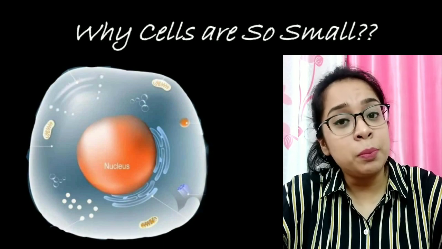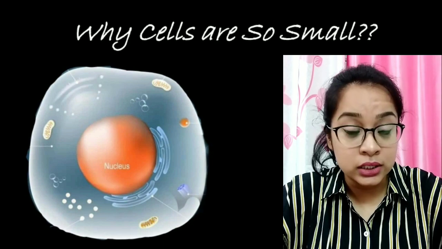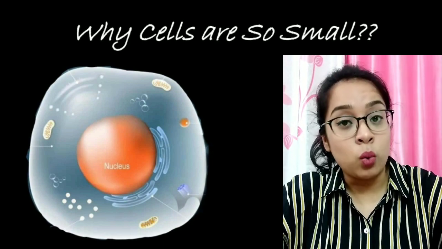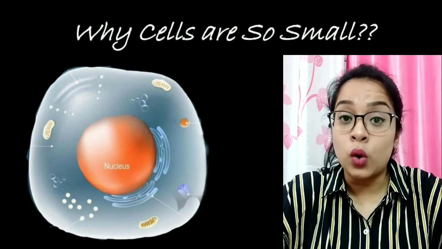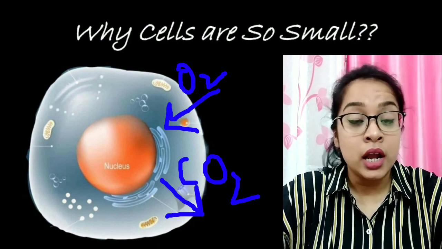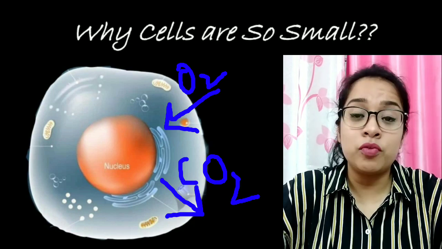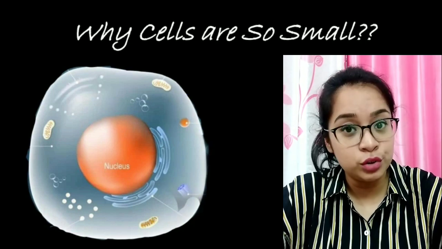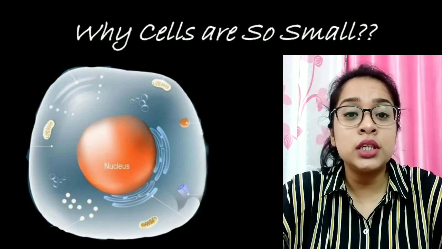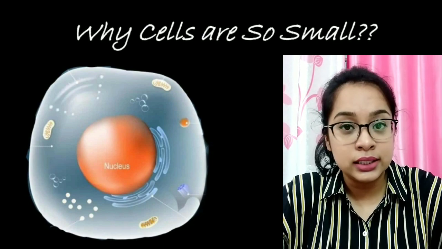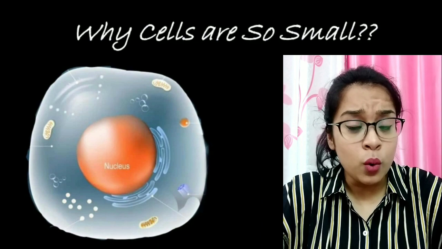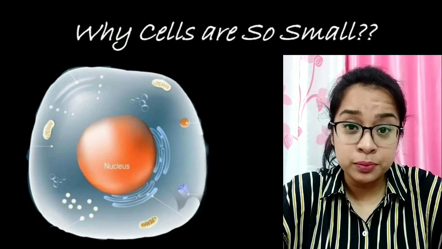A cell performs different metabolic activities, and for that it requires different nutrients. Oxygen gets into the cell and carbon dioxide moves out of the cell, and this is performed by a simple process known as diffusion. Diffusion takes a longer time to reach inside the cell. So, what was the solution?